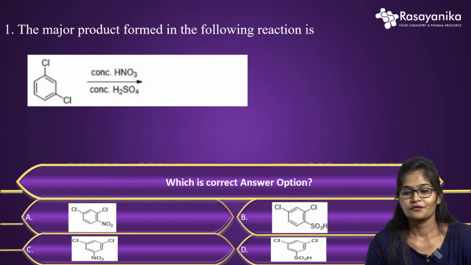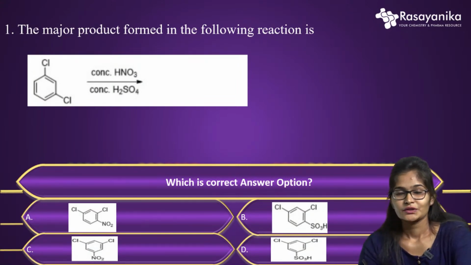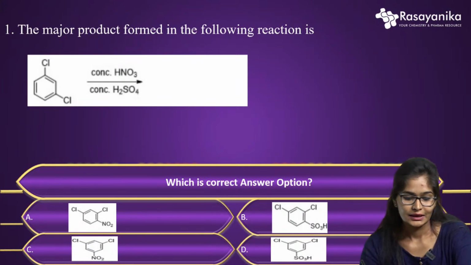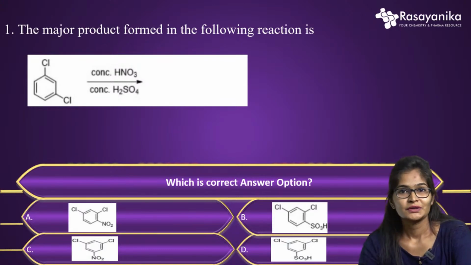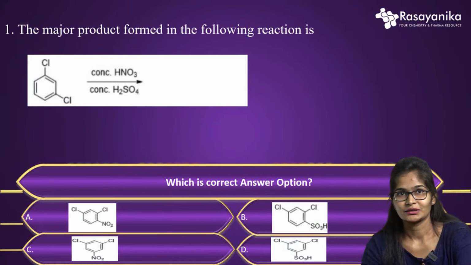In the first question, what they have asked is the major product formed in the following reaction. They have given the reactant, 1,3-dichlorobenzene, which is treated with concentrated HNO3 and concentrated H2SO4. Since our PUC days, we have been studying the electrophilic aromatic substitution reaction.